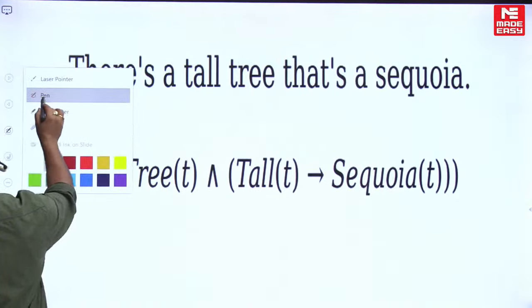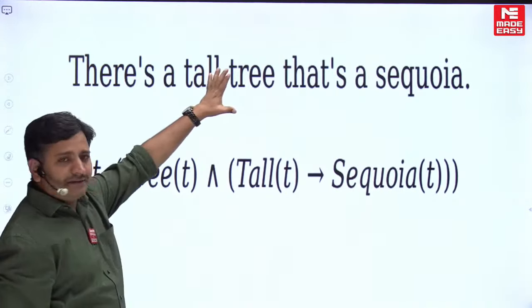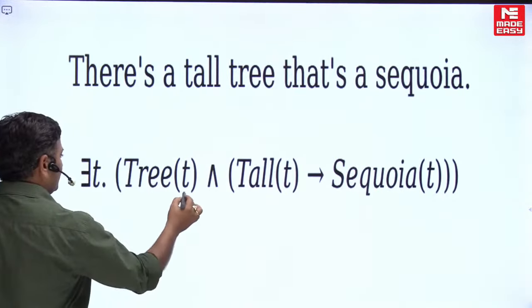Now by using this, in this case, friends, there is a tall tree. There is a tall tree. Observe how we are going to read here. T is a tree.